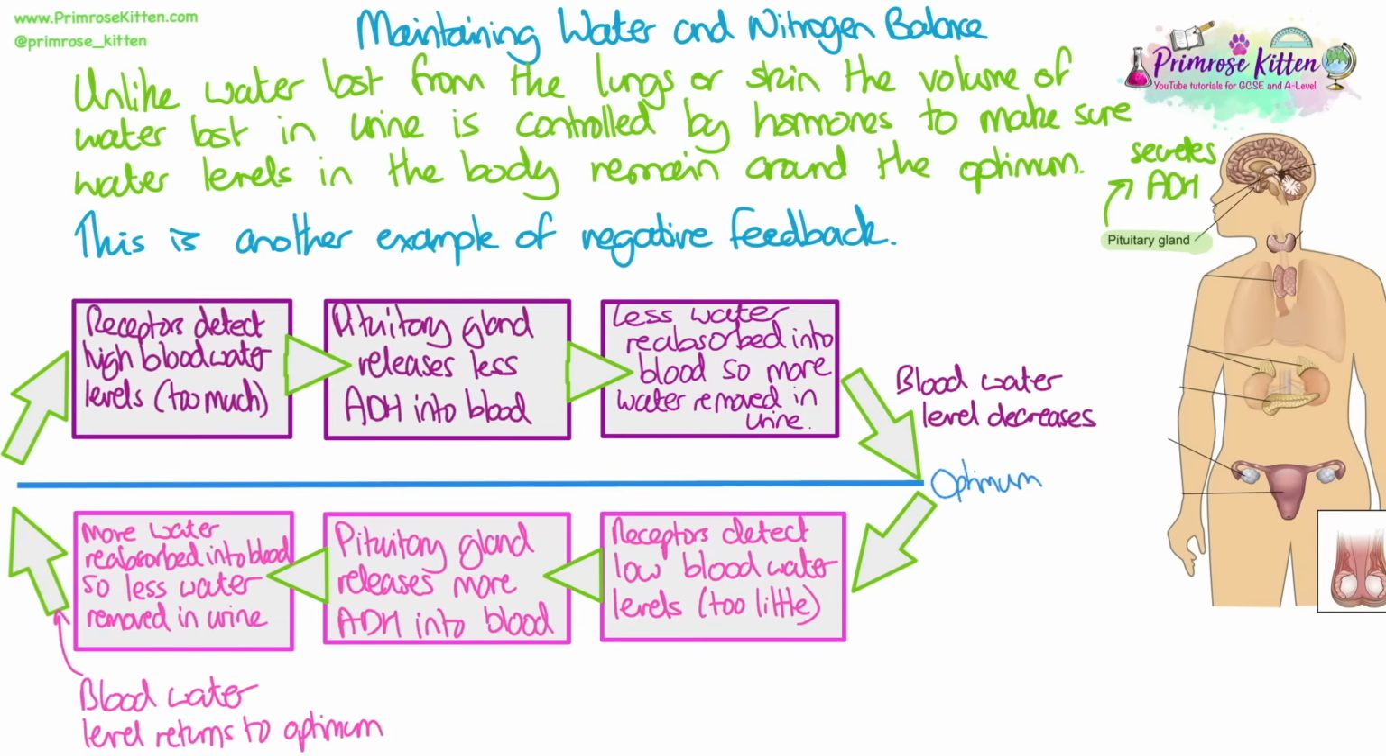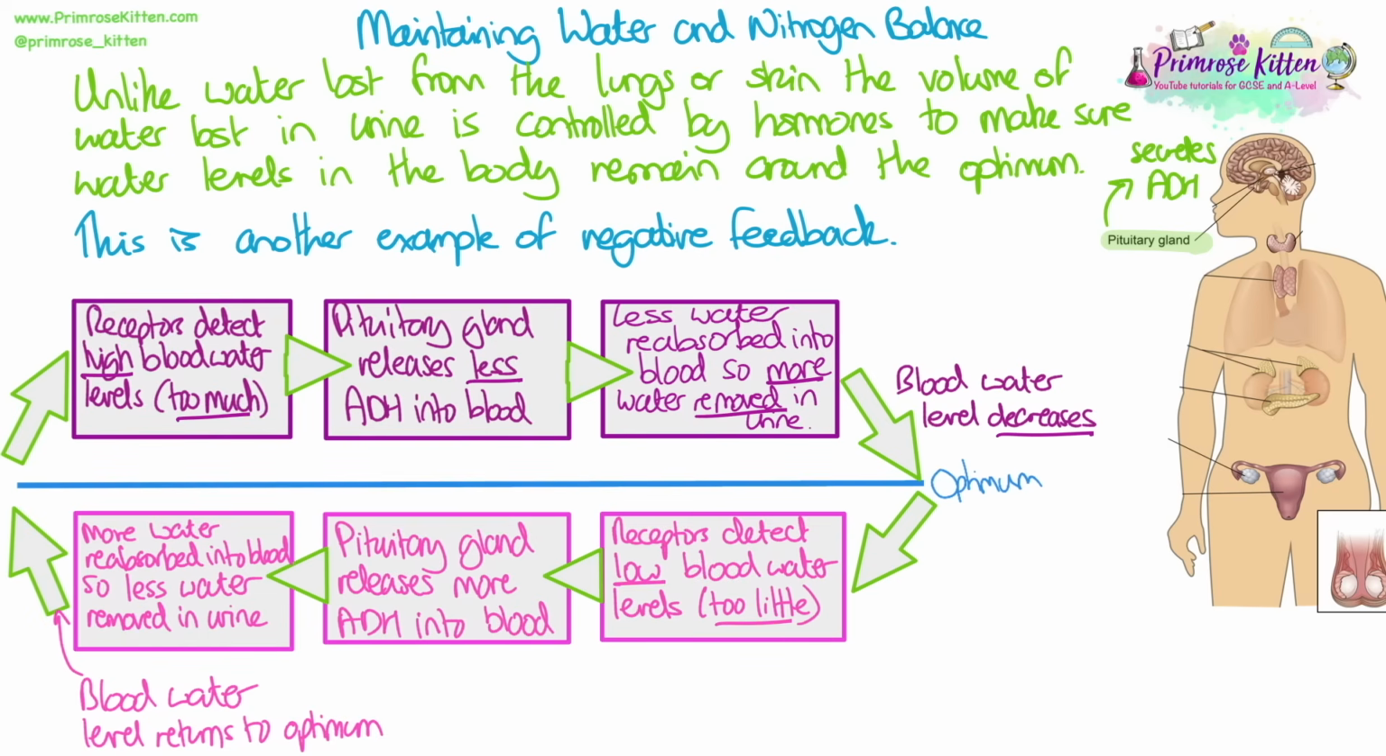This process is another example of negative feedback. So receptors in the pituitary gland detect high blood water levels, so there's too much water in the blood. The pituitary gland releases less ADH into the blood. This means that less water is reabsorbed into the blood, so more water is removed in urine. And this causes blood water level to decrease, and it lowers it back to the optimum.